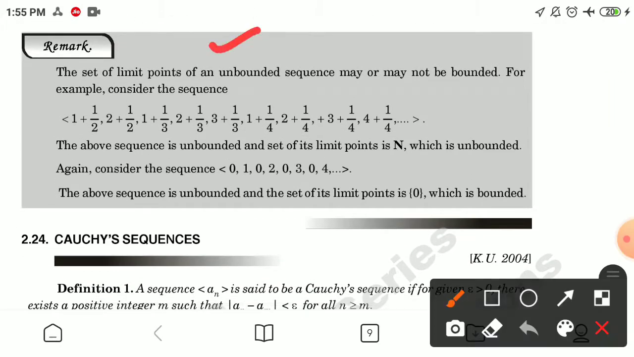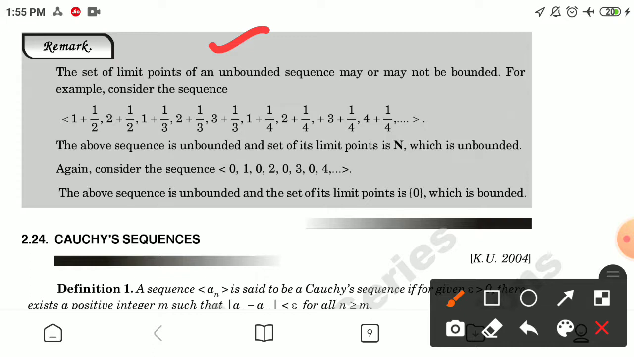Making a remark: the set of limit points of an unbounded sequence may or may not be bounded. For example, consider the sequence 1 plus 1 by 2, 2 plus 1 by 2, 1 plus 1 by 3, 2 plus 1 by 3 and so on. The above sequence is unbounded and the set of its limit points is the set N, which is unbounded.